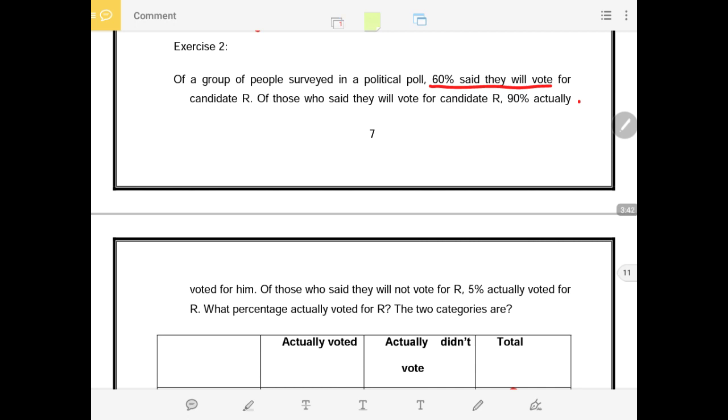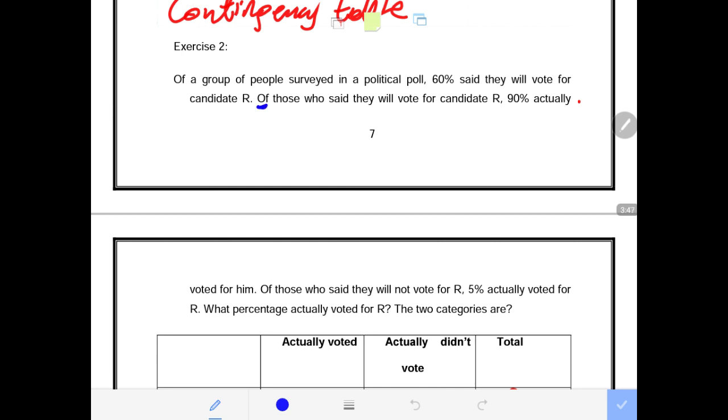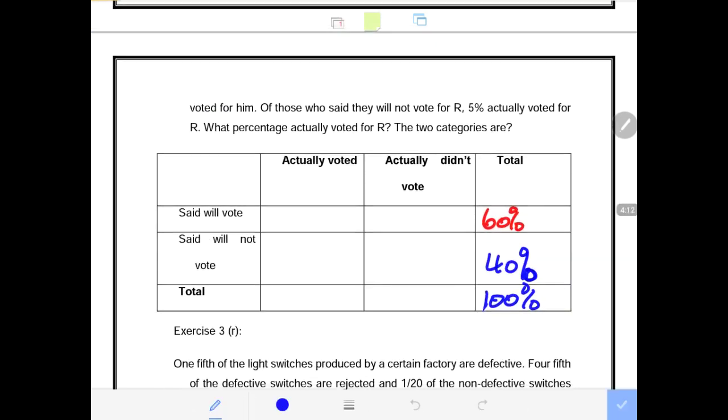Let us see the actual results, what did actually happen. Then it says of. Take note, if it's the word of, that means it's referring to the past information provided. It says of those who said they will vote. How many said they will vote? 60%. That means of the 60% who said they will vote, only 90% of them actually voted. That means we have those who actually voted. It's not the whole 60% that actually voted for this candidate.